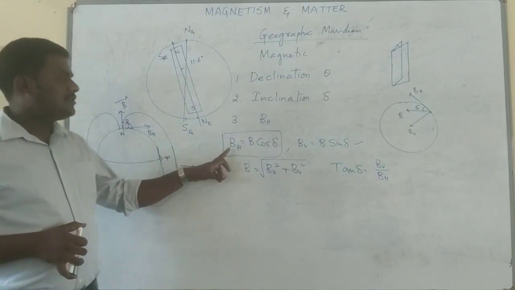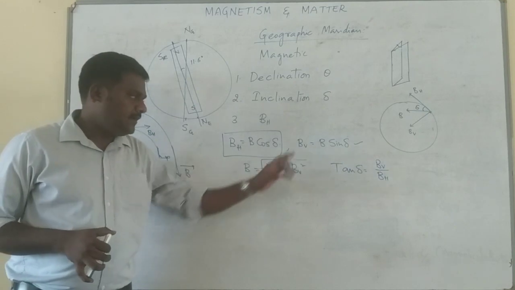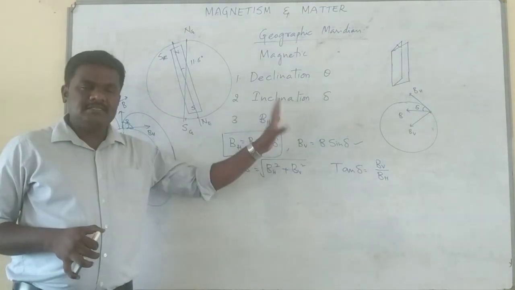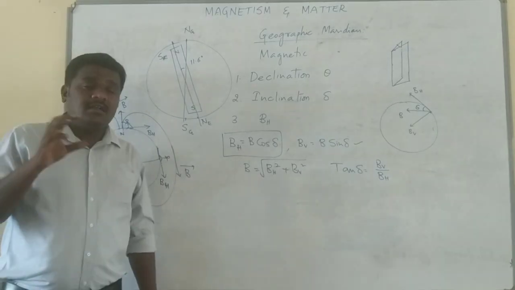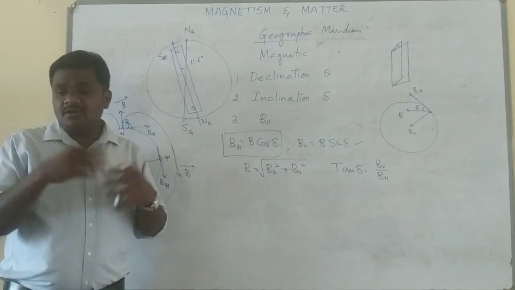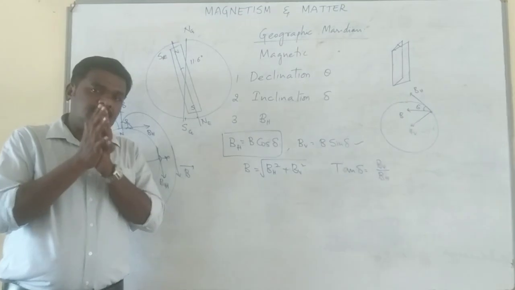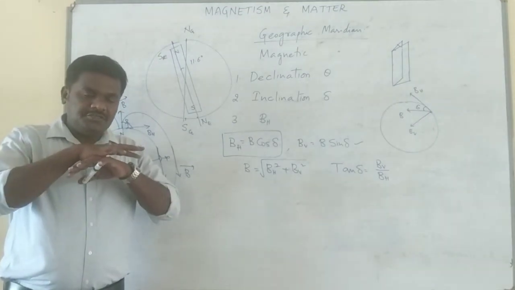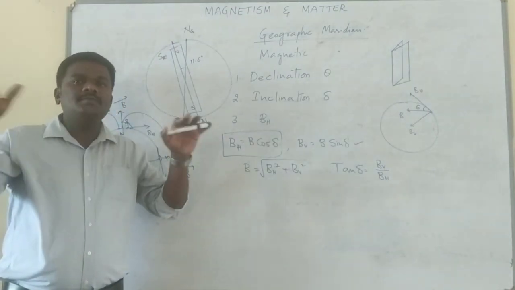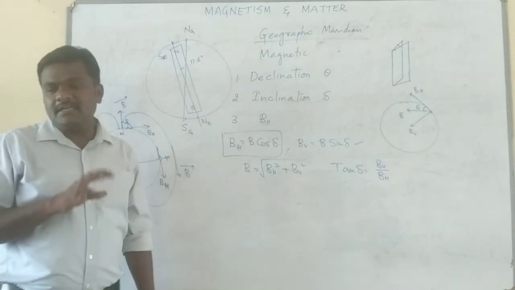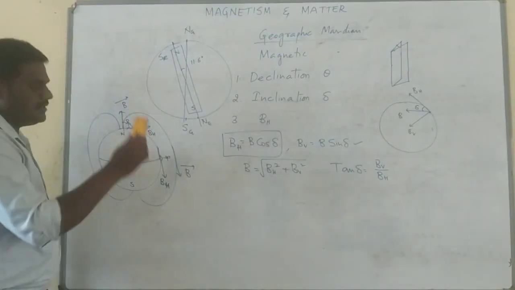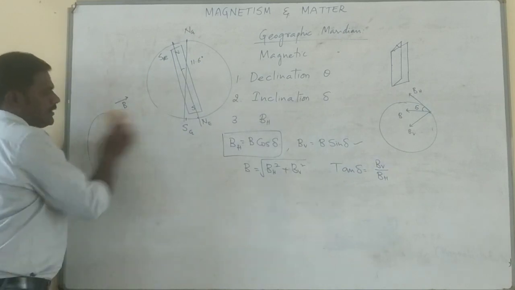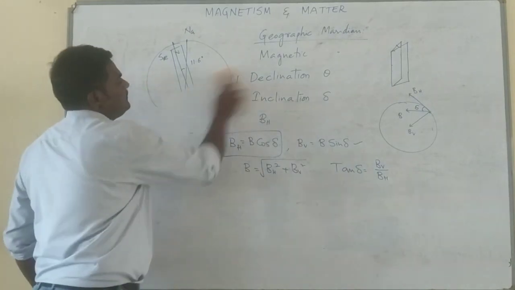Now, what's the relation between B and H, and how can we relate them? Now, in order to differentiate materials into groups based on magnetism, you require certain other physical quantities that I will discuss now. Hope you understood this. Now, getting into the further concepts.